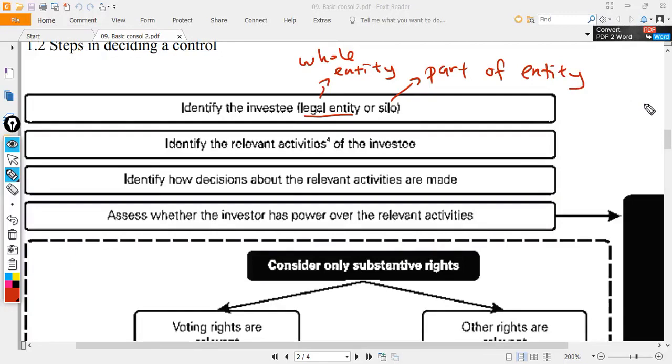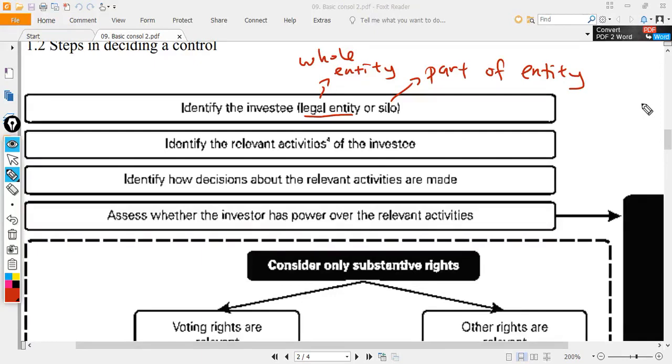Sometimes we do not control one company, we control only one department of the company. So under the modern accounting standard, even if we control only part of the subsidiary, that part of the subsidiary will also qualify as a business combination. So a subsidiary need not be a whole entity under modern accounting. A subsidiary can also be part of the entity.